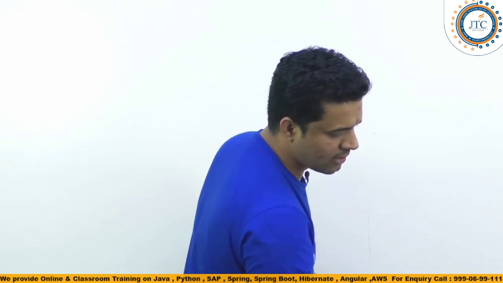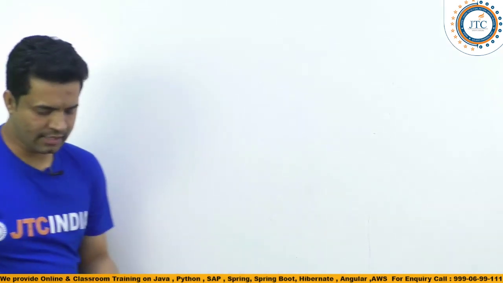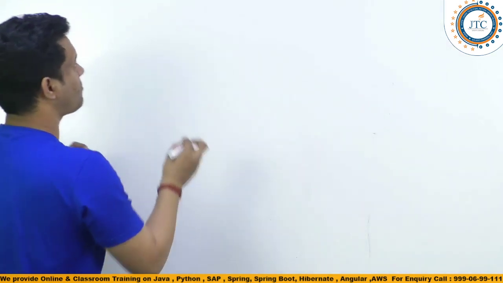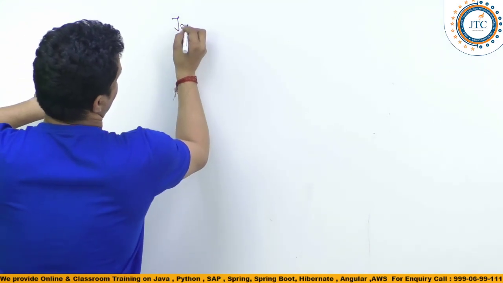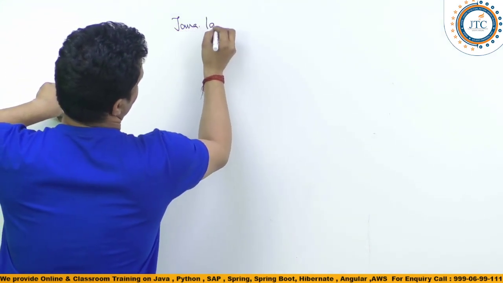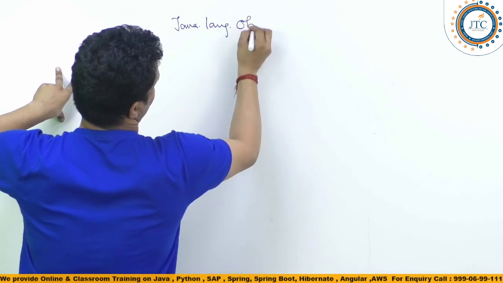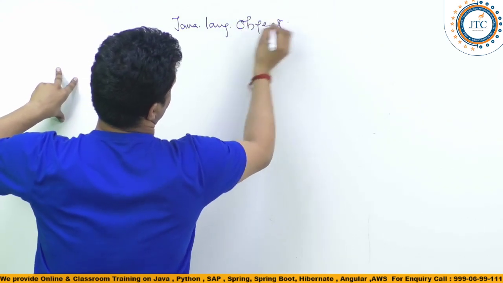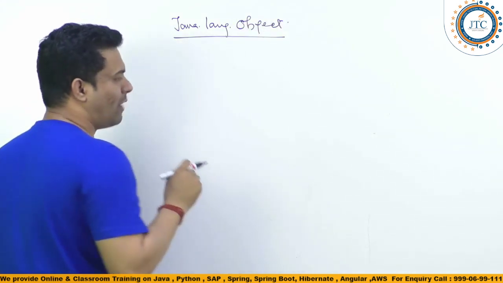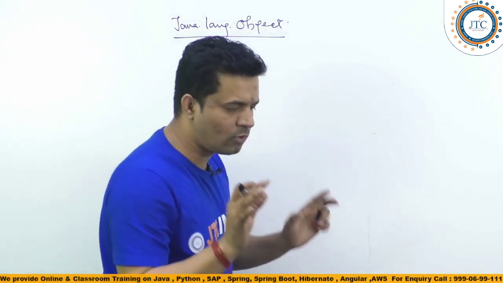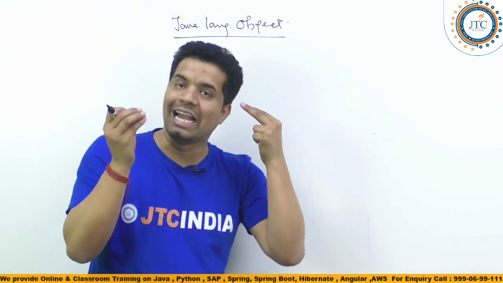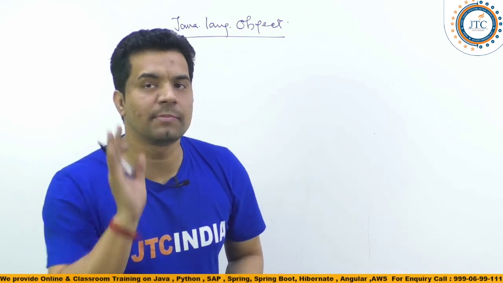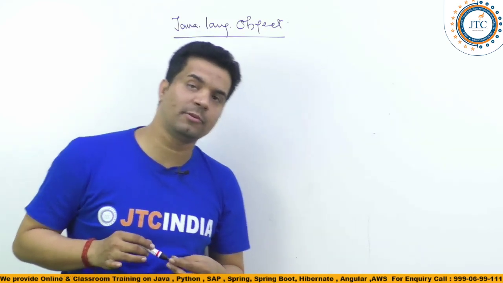So now I'll be writing here. First, the java.lang.Object class. If you do not know, then I'll tell you one basic concept of this. What is that basic concept?